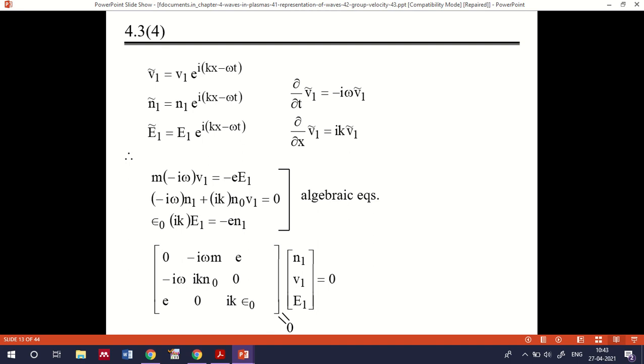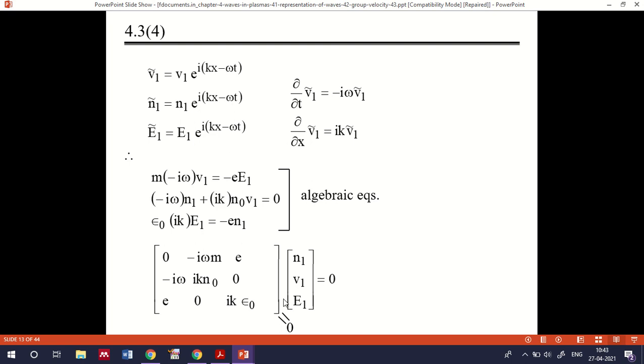Okay, and now if you represent this entire equation in matrix form, you will have the rows 0, minus i omega, m, e; minus i omega, i k n0, 0; e, 0, i k epsilon 0, multiplying n1, v1, E1, which is equal to 0.